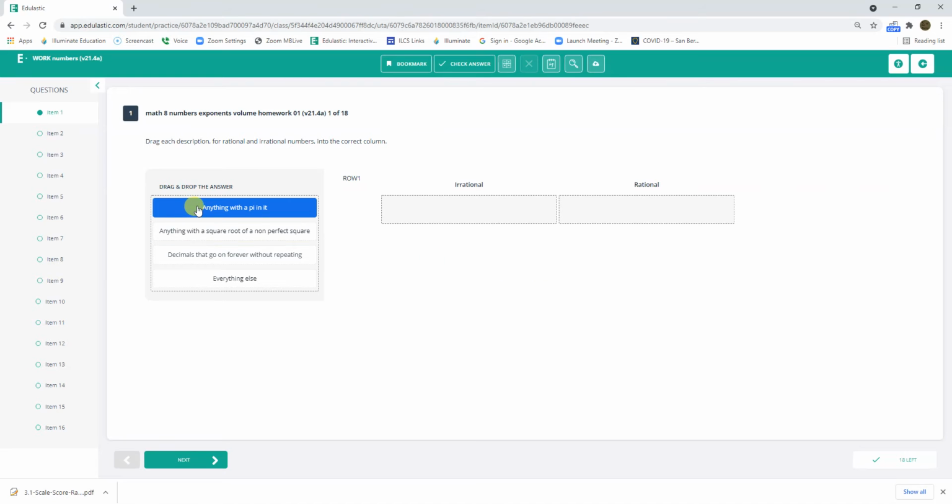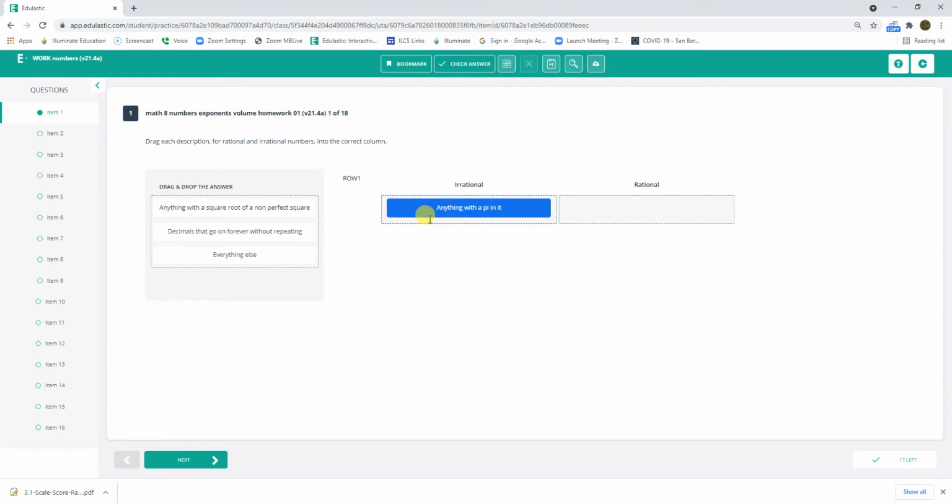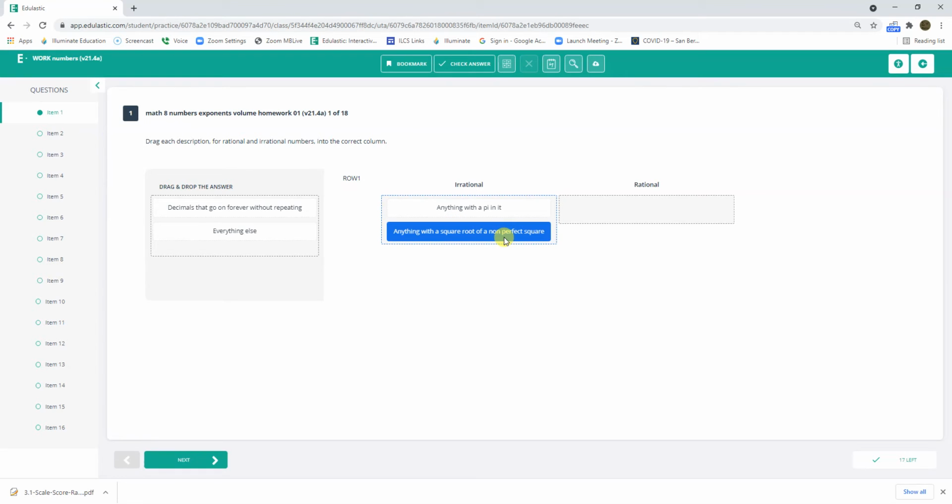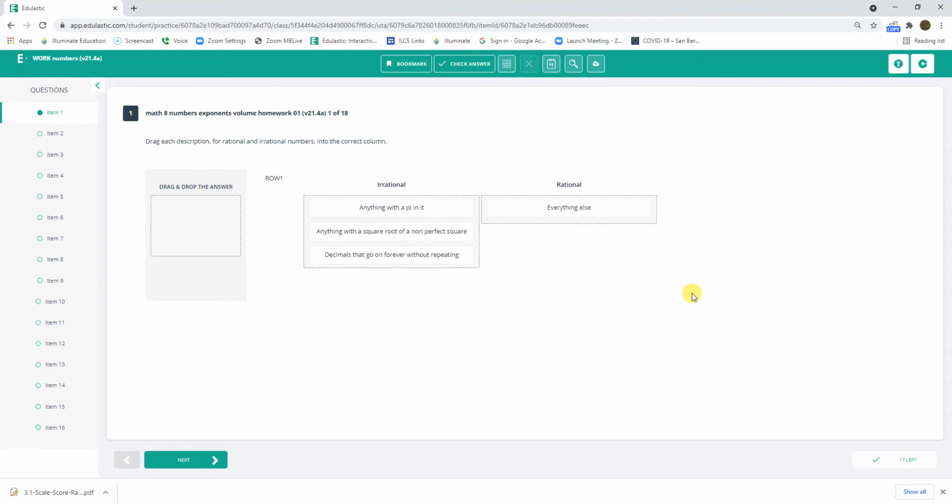Irrational: anything with a pi in it is irrational. Anything with the square root of a non-perfect square. Perfect squares are things like square root of 16, 36, 25. So square root of 37 would be a non-perfect square. Decimals that go on forever without repeating are irrational. Everything else is rational. Do you want to check answer?